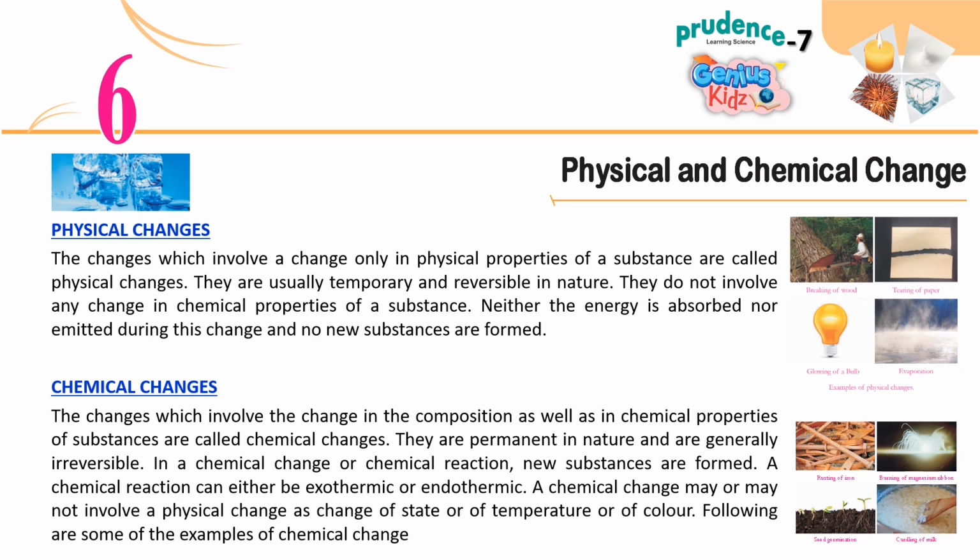Chemical changes. The changes which involve the change in the composition as well as in chemical properties of substances are called chemical changes. They are permanent in nature and are generally irreversible. In a chemical change or chemical reaction, new substances are formed. A chemical reaction can either be exothermic or endothermic. A chemical change may or may not involve a physical change, such as change of state, temperature, or color. Following are some examples of chemical change.